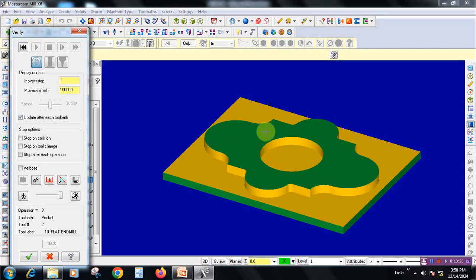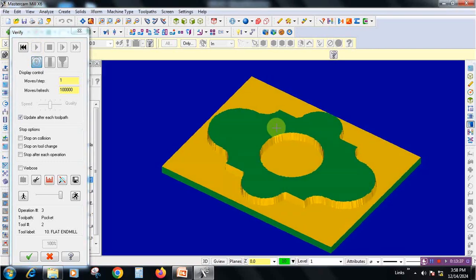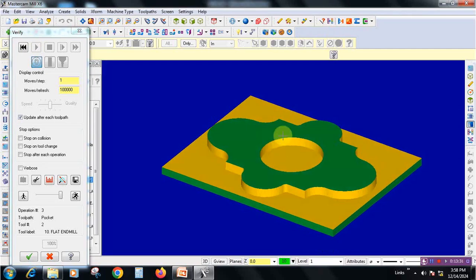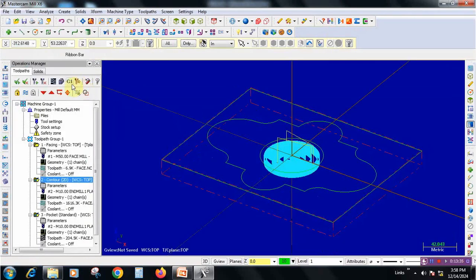So this is the final product. After that we can generate the codings by clicking G1 as usual.